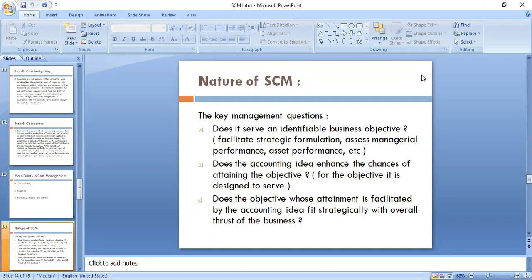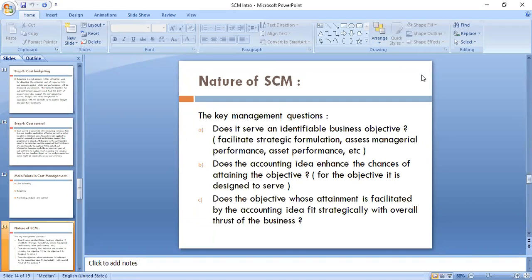Then the second question which comes about is, does the accounting idea enhance the chances of attaining the objectives? That means the objective it is designed to serve. Whatever objectives we have decided in the first stage, whatever strategy formulation and managerial performance, assets performance, and so on, whatever this cost accounting data idea we have, is it going to help in achieving those objectives?